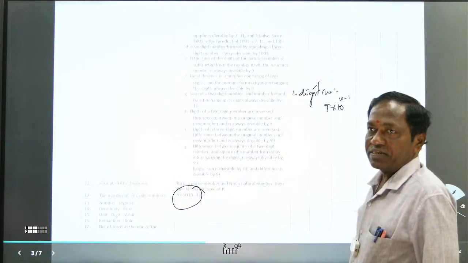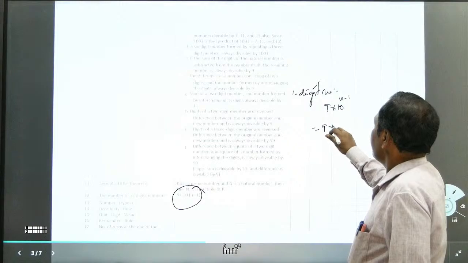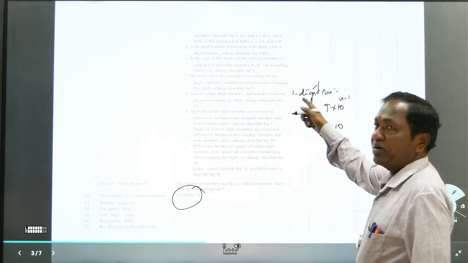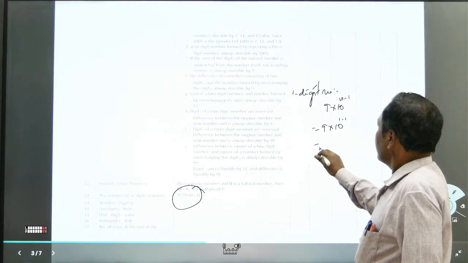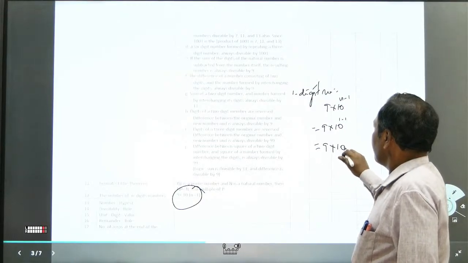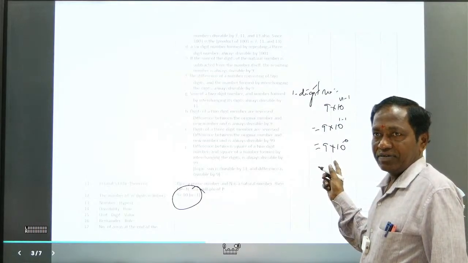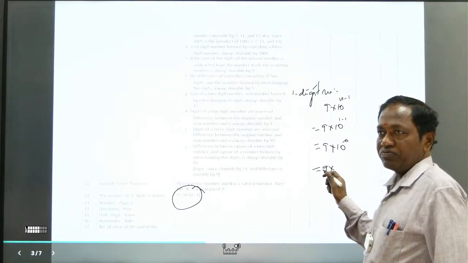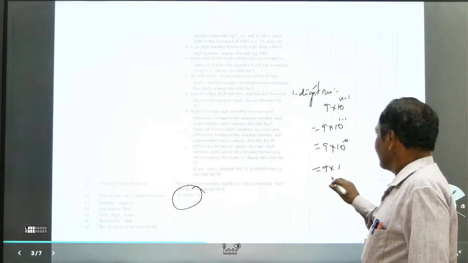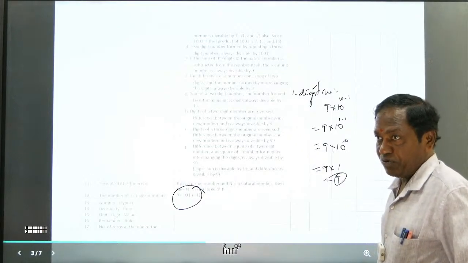How many one-digit numbers do we need? Let n be 1, minus 1. Here 9 into 10 to the power of 0. 1 minus 1 is 0. Now 9 into 10 to the power of 0 is 1, so 9. This also should be known to us.